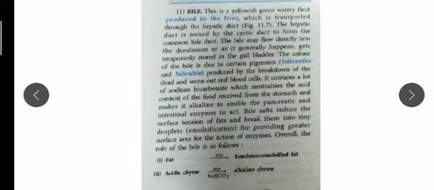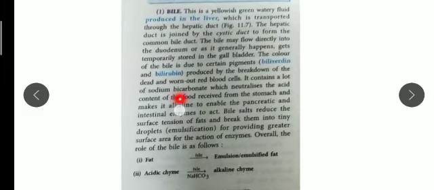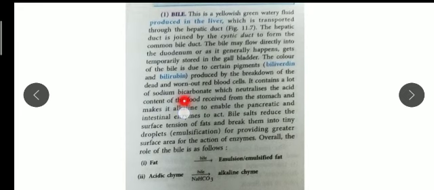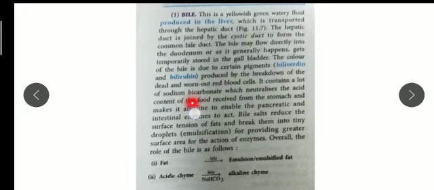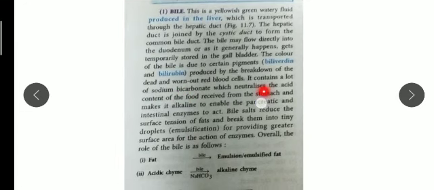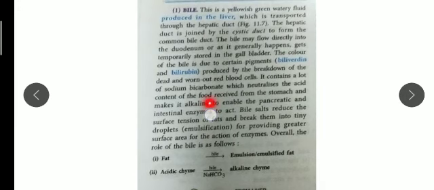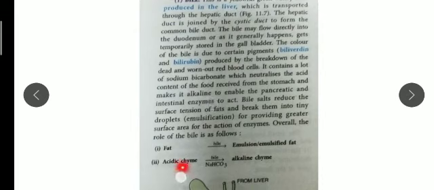Now it contains a lot of sodium bicarbonate ions. This sodium bicarbonate is very important. I told you it is present in the stomach also. What is its function? It neutralizes the acid, because the chyme, the food that comes from the stomach, is highly acidic due to HCl, as you can see here in the second reaction. So sodium bicarbonate converts this acidic chyme into alkaline chyme, so that it will not damage the cells of the small intestine.